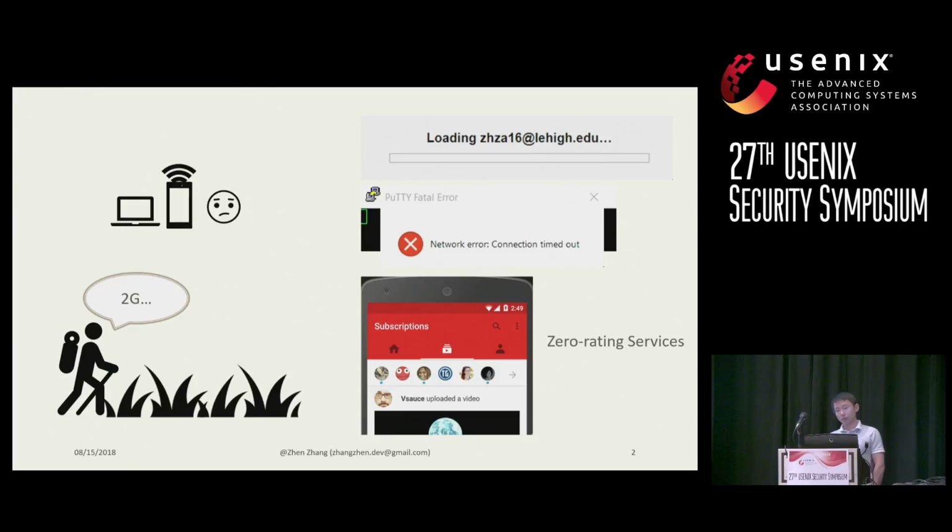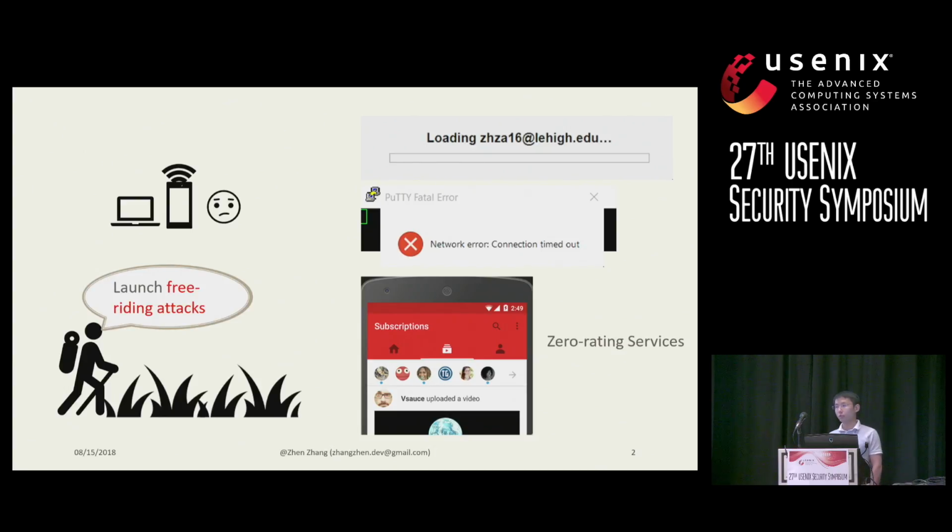And I started to think, is it possible that I can pretend to visit those zero rating services, but actually visit something that I want? Here, for example, I want to visit my Gmail and also my server. The answer is yes. So we can fool the ISP side and get unlimited data access to services other than zero rating services. This kind of attack has been titled free riding attacks.